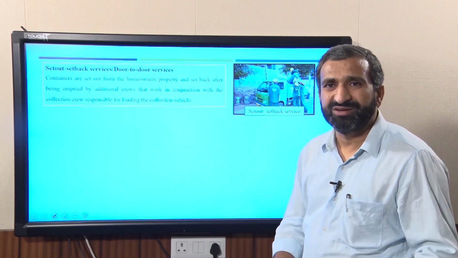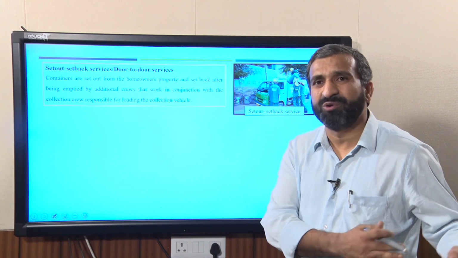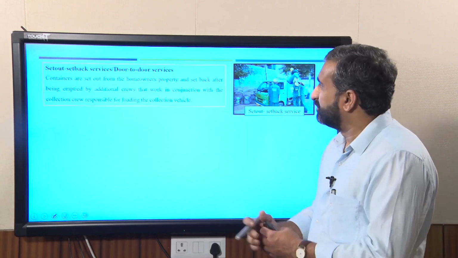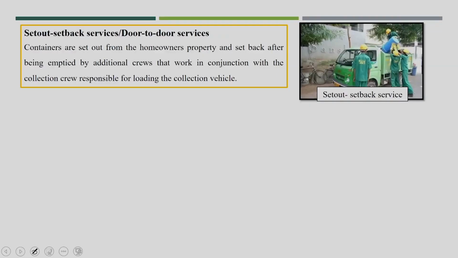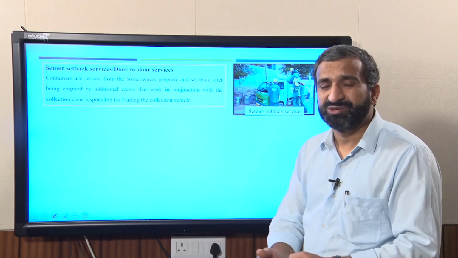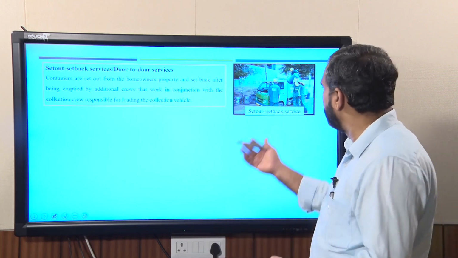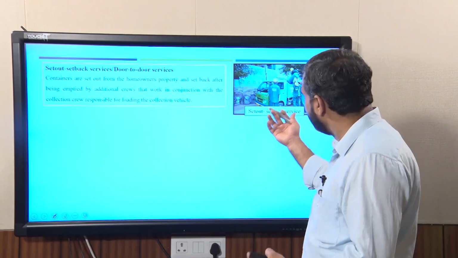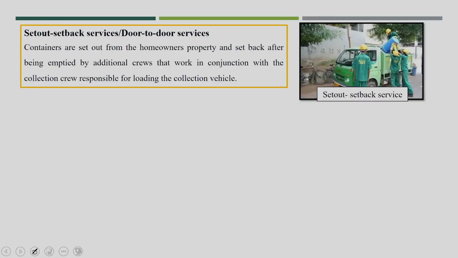To avoid those kinds of curb problems, it is possible to have door to door collection, so that segregation can also be proposed very easily. Maybe without segregation also we can have door to door collection system, but it is good under Swachh Bharat Mission if you are able to segregate at household level, and based on that we can collect the waste through door to door services.